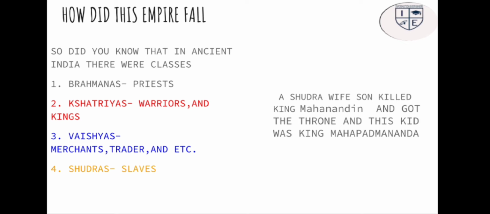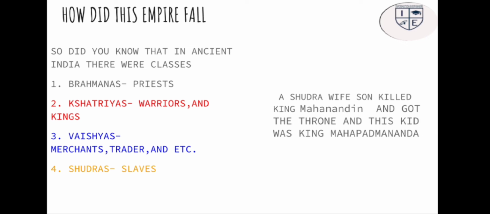So did you know what the four classes in ancient India were? There were Brahmins, Kshatriyas, Vaishyas, and Shudras. If you don't know, just keep this in your mind, because if you are going to study ancient Indian history or medieval Indian history, this is very important. Brahmins were the priests, Kshatriyas were warriors and kings, Vaishyas were merchants, traders and middle class people, and Shudras were the slaves.